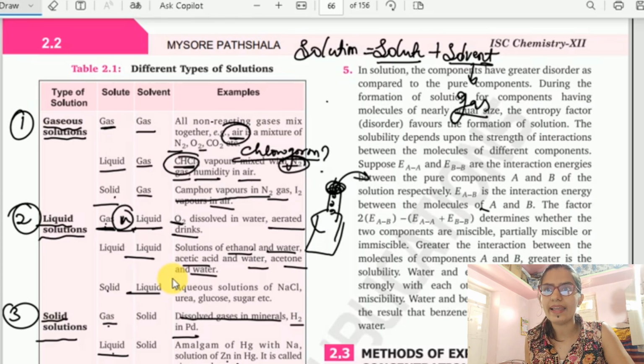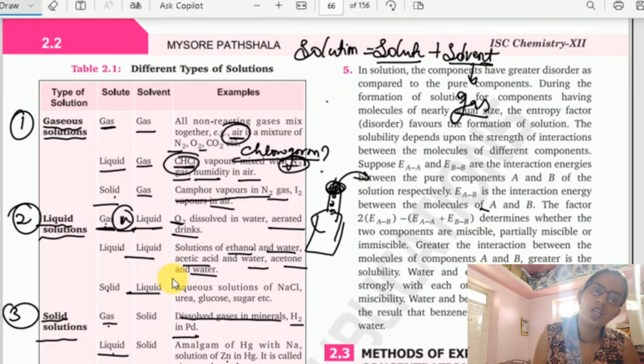Suppose EAA and EBB are the interaction energies between the pure components A and B of the solution respectively. EAB is the interaction energy between a molecule A and B. The factor determines whether the two components are miscible, partially miscible or immiscible. Greater the interaction between the molecules of a component, greater is the solubility.